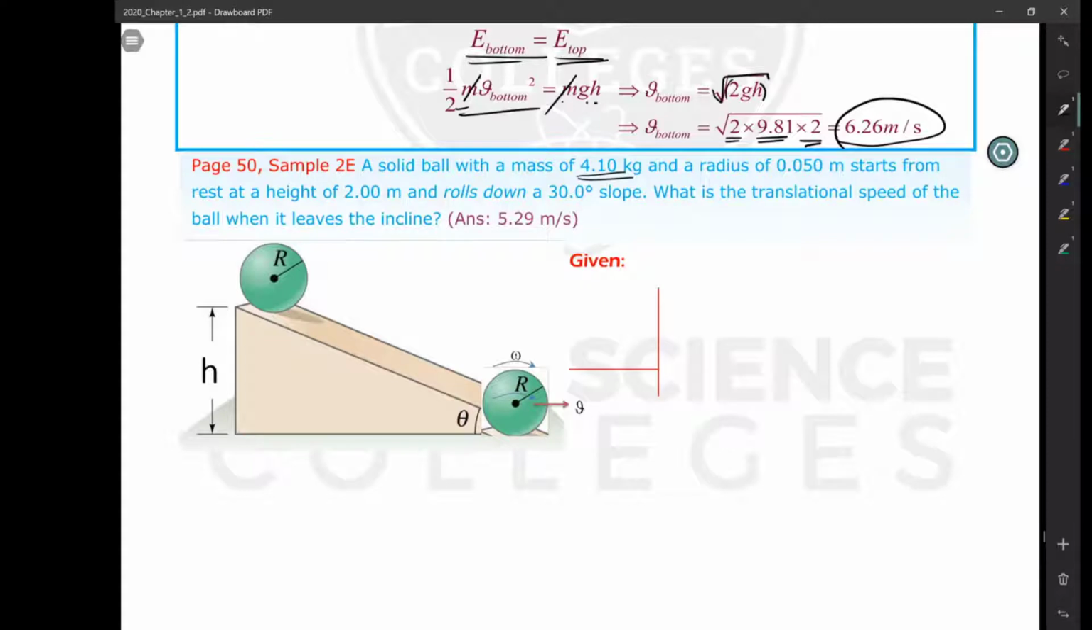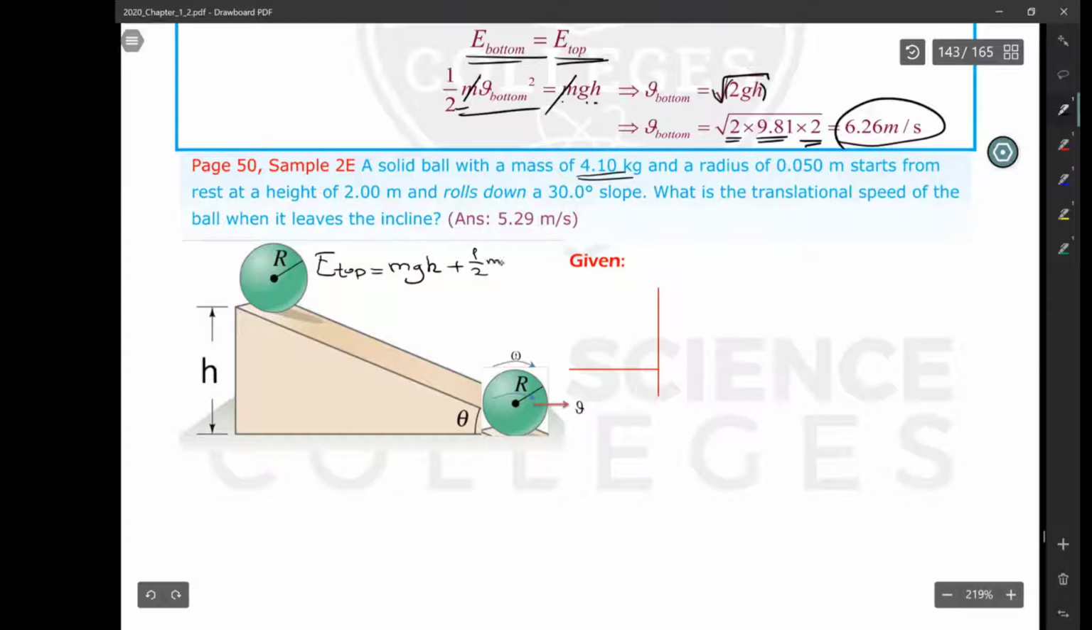This is the question. Now, as I said, this time I'm going to write the mechanical energy at the top first. So we know that the energy at the top, the total mechanical energy, means the object's potential energy, mgh, plus the total kinetic energy. Total kinetic energy includes what? Translational kinetic energy plus rotational kinetic energy. 1/2 m v squared is the translational kinetic energy plus, if the object is rolling, 1/2 I omega squared.